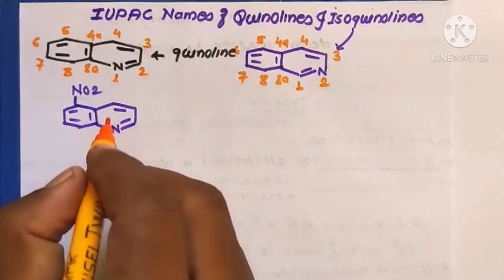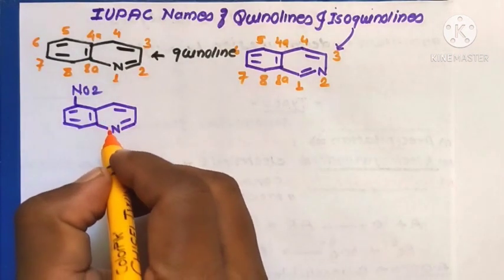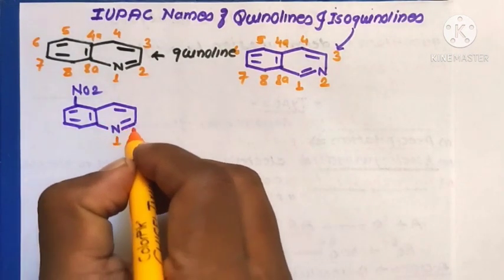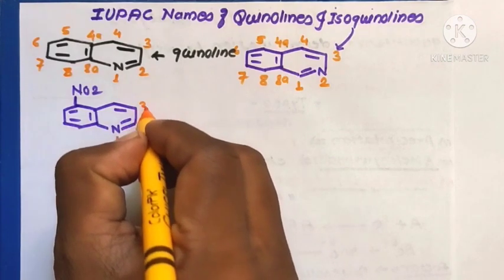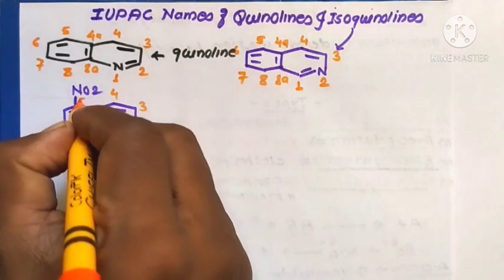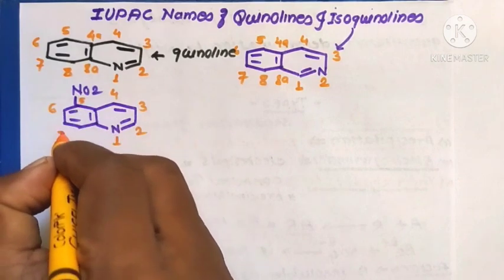Now the first example, a quinoline molecule. The numbering starts from the heteroatom as 1, 2, 3, 4, 5, 6, 7 and 8.